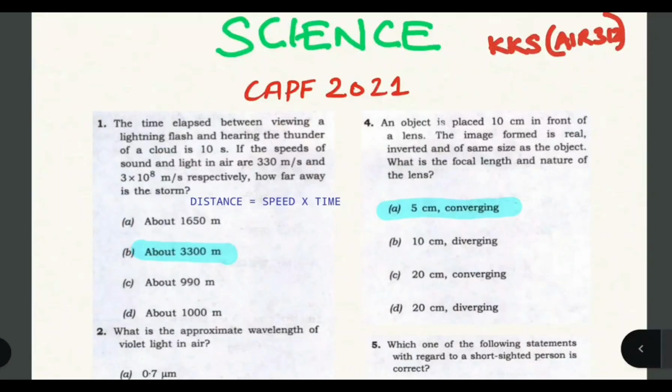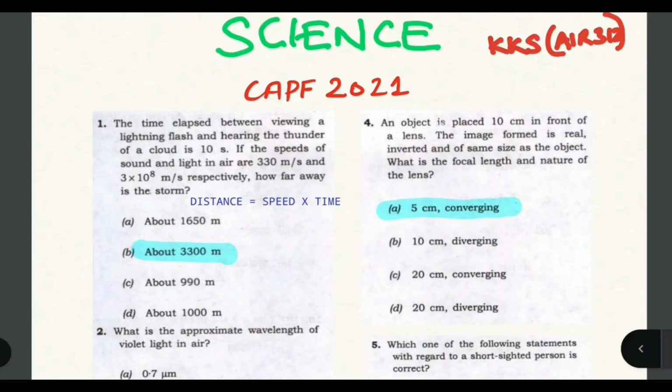Hello everyone, this is Kesav. I have secured All India rank 312 in the recent UPSC CAPF exam. Welcome to this new video. In this video, we'll be discussing the PYQs of science for 2021 and detailed solution along with few value addition. The PYQs of 2024, 2023 and 2022 have been already uploaded on our channel, so you can watch them. And let's start with the session.